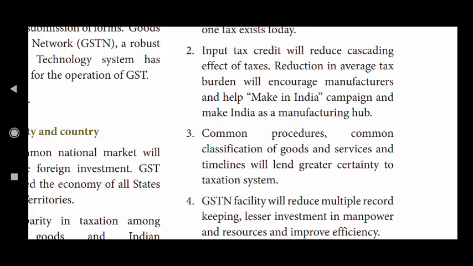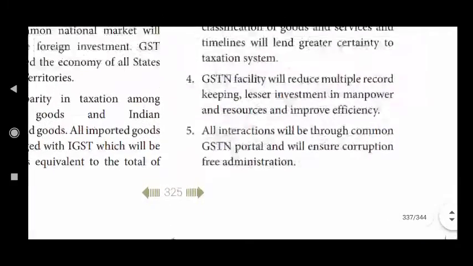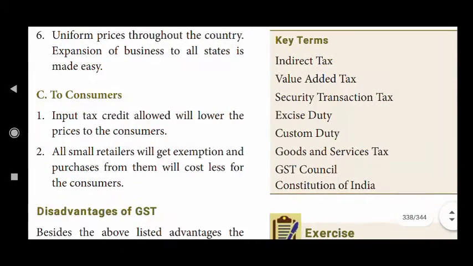Common procedure, common classification of goods and services, and timelines will lend greater certainty to the taxation system. So these are some of the benefits to the community and to the consumer. Input tax credit allowed will lower the prices for the customers, and all small retailers will get exemptions and purchases from them will cost less for the consumer.